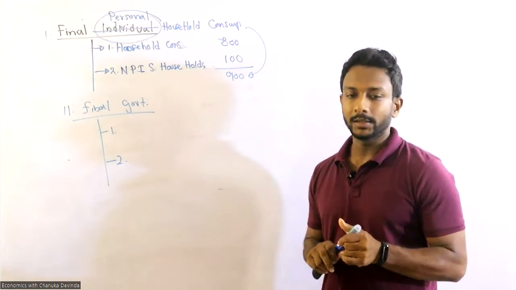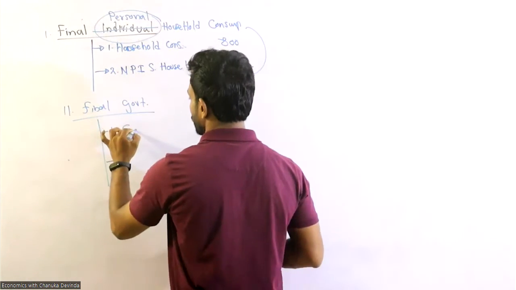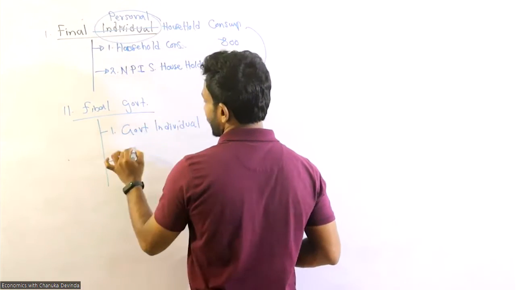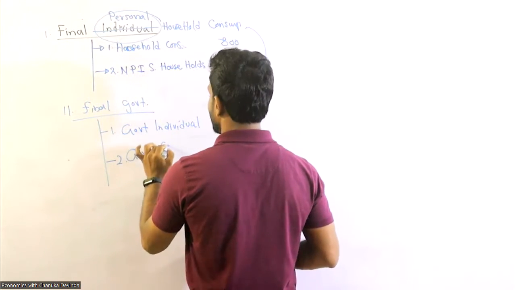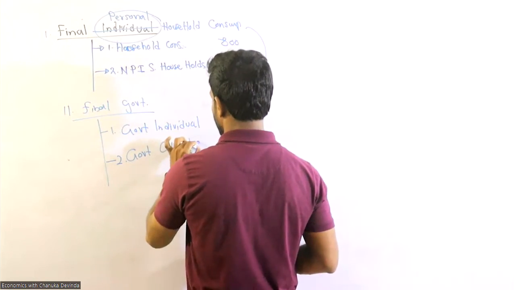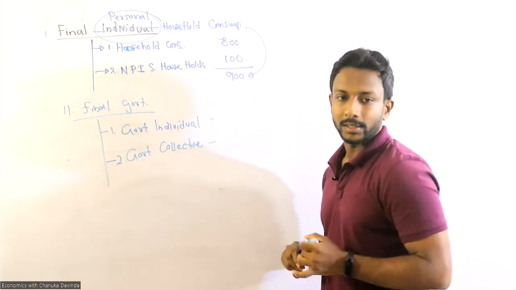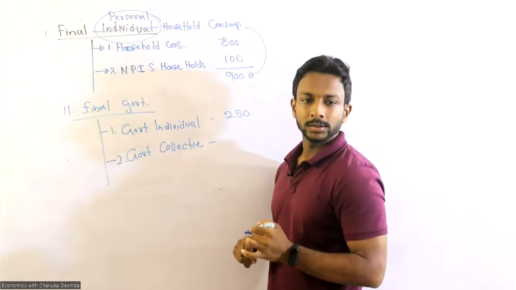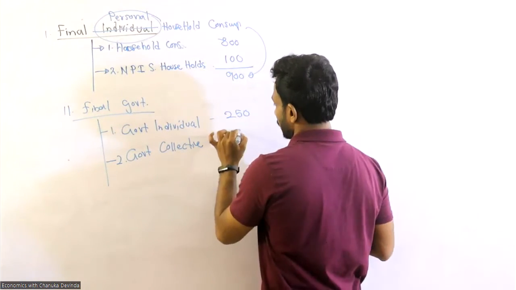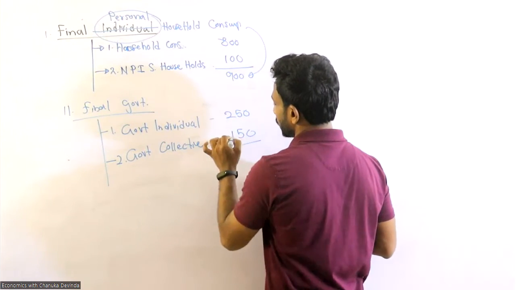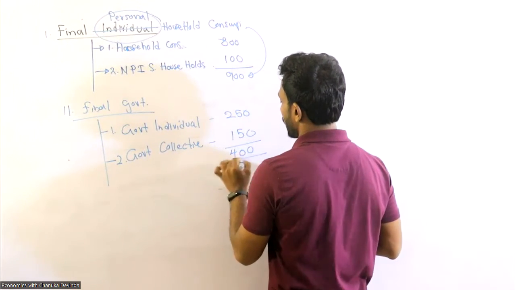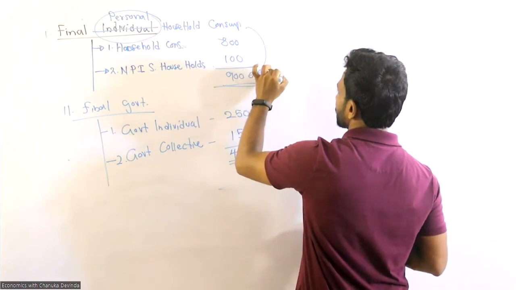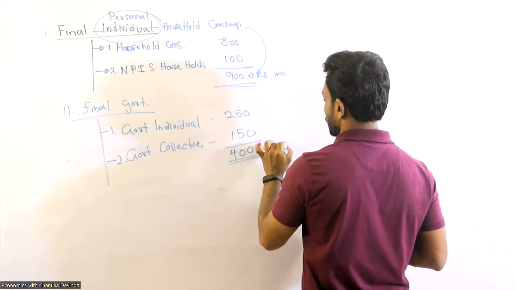So government individual consumption and government collective. Government individual consumption expenditure is 250, and collective is 150. All together 400 million. All figures are in rupees million.